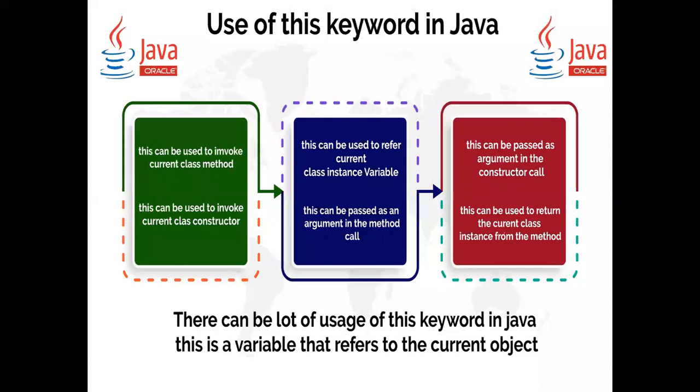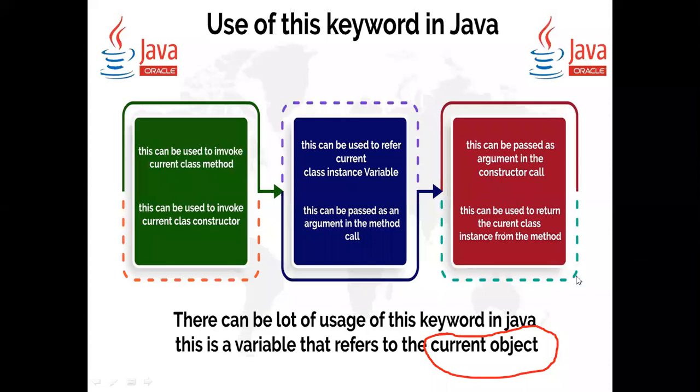These are the different uses of this keyword in the Java programming language. Remember the point: this keyword means the current object. So if you want to access the instance variables of a class, then we have to use the this keyword.